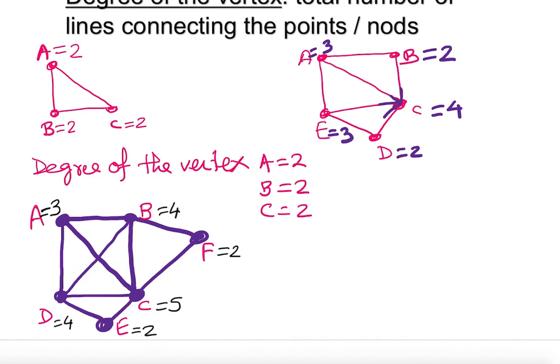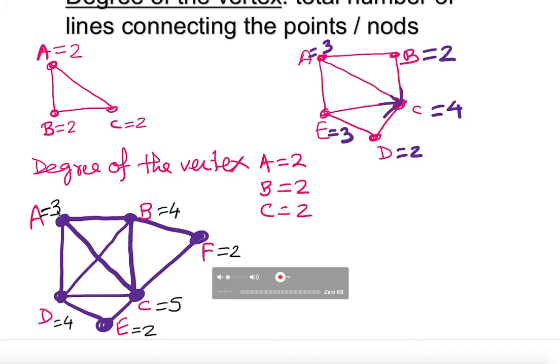So clearly, as you see, those are the degrees of the vertex. 1, 2, 3, 4 lines are connecting this point, so we call it degree of the vertex. In this case it is 4. 1, 2 lines, degree of the vertex in this case is 2, and 1, 2, 3, 4, 5, degree of the vertex is 5. 1, 2, and 1, 2, 3, 4, degree of the vertex is 4. So that is how we figure out the degree of the vertex, and we can clearly see whether it is even or odd.